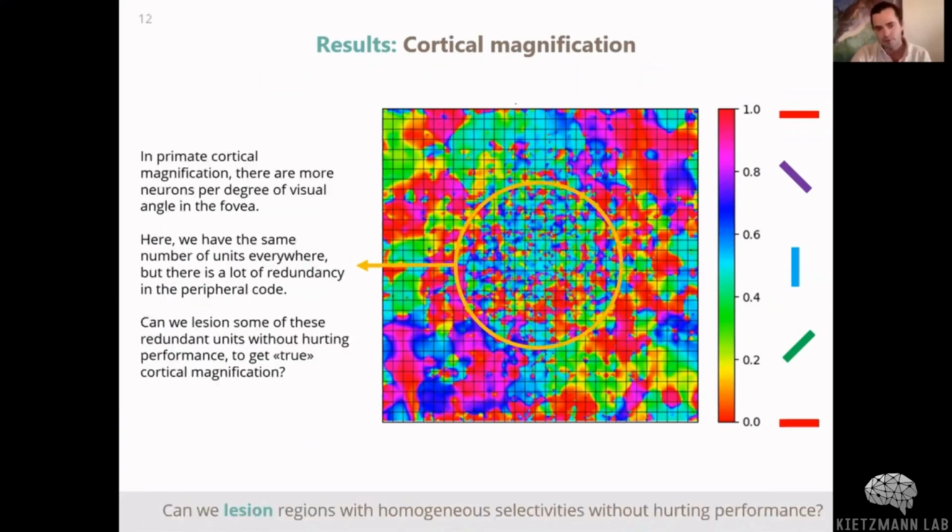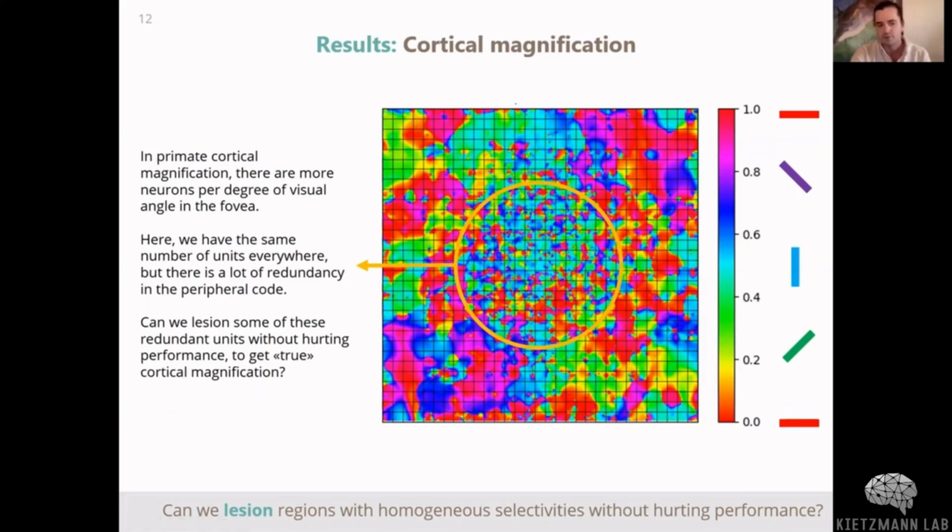Of course, in primate cortical magnification, there are more neurons per degree of visual angle in the fovea than in the periphery, and here it's a little bit different because we have the same number of units everywhere. It's just that there is a lot of redundancy in the peripheral code, as you can see.